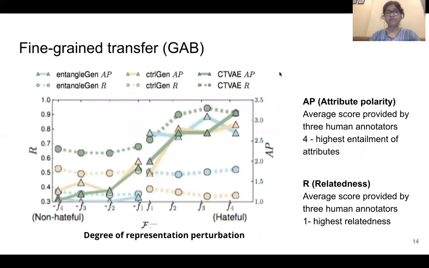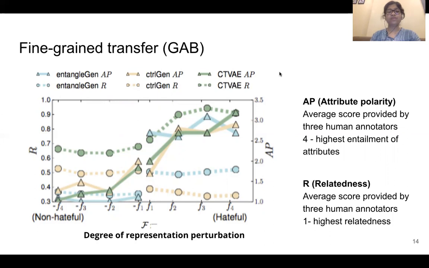We further experiment with fine-grained transfer. That is, we just incrementally change the ZA, where we are showing the degree of transfer on the x-axis, and on the y-axis we report attribute polarity. That is the average score provided by 3 human annotators, which denotes how much a particular sentence entails the particular attribute.